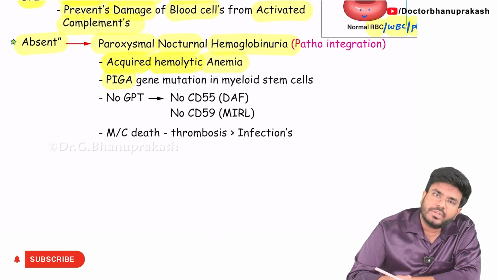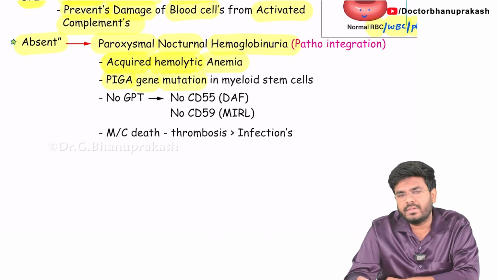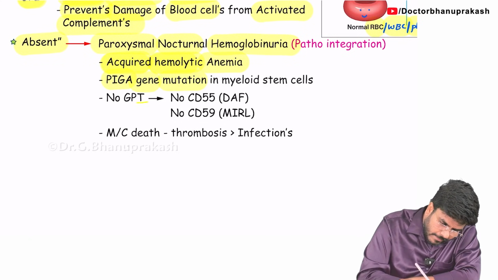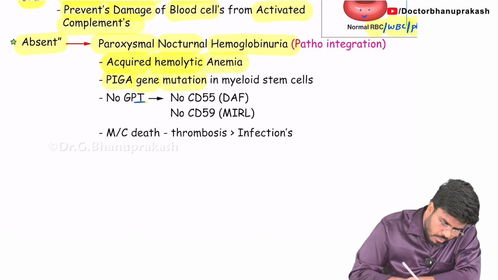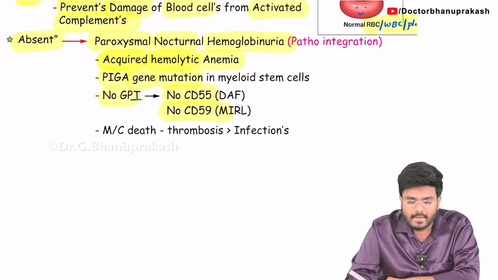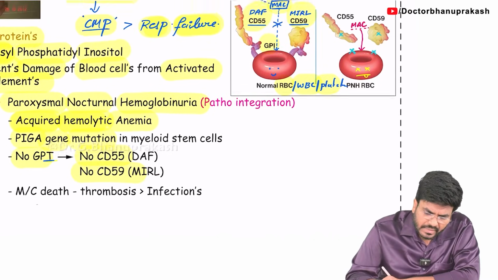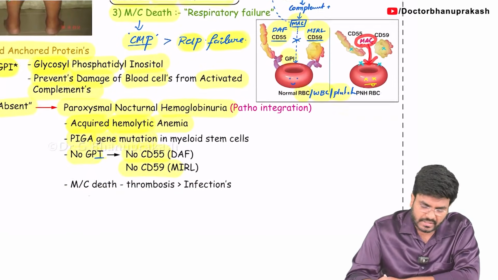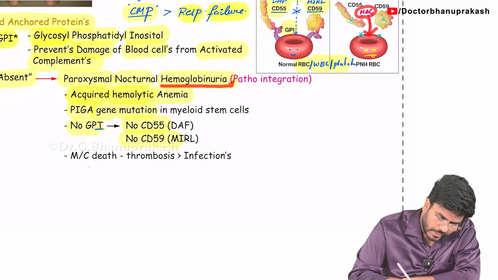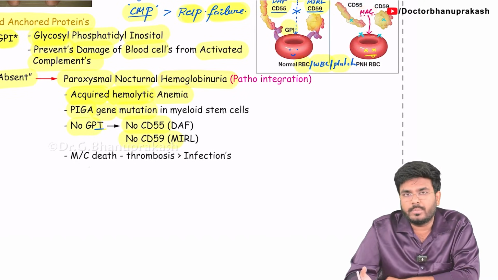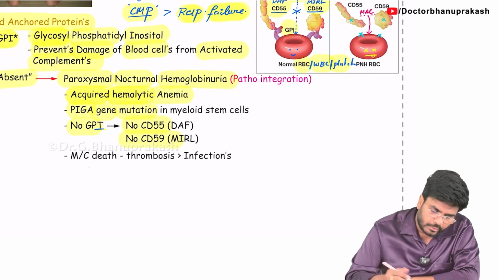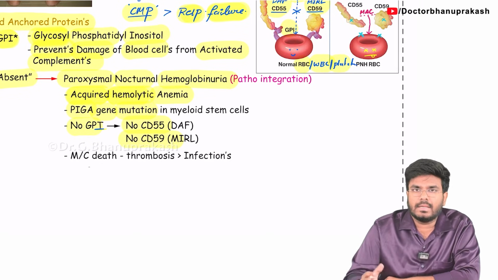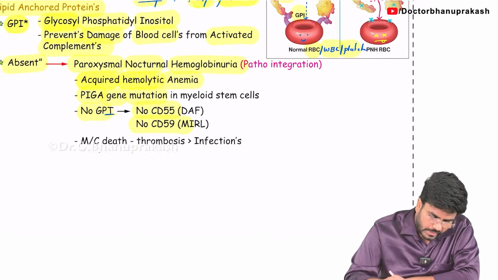Now this is because of which gene mutation? PIGA gene mutation. If my PIGA gene is mutated, I will lose my GPI. If there is no GPI, there is no CD55 and CD59 on the cells. So the membrane attack complex is going to attack my RBCs. That's why there is hemolysis, that's why there is hemoglobinuria. RBC is getting destroyed, so hemoglobin leaks into the blood, filters into the kidneys, and leads to hemoglobinuria. So whenever the person passes urine, it will be dark in color because of the presence of hemoglobin.